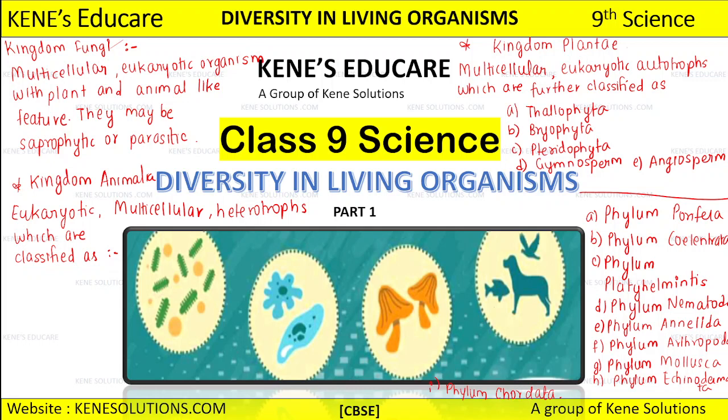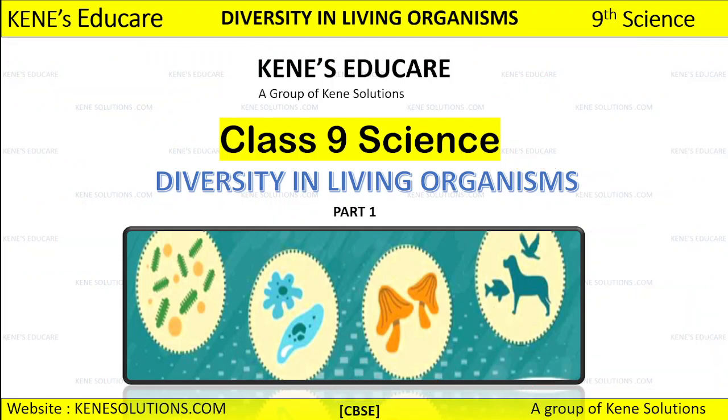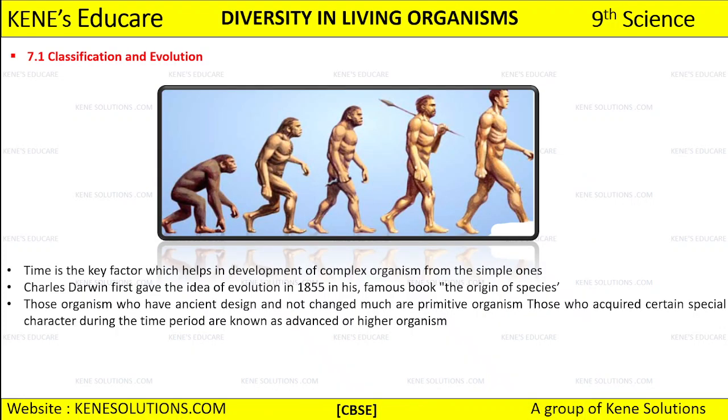So it is not like that when we are classifying these organisms, there are no advantages. We have many advantages when we diversify these living organisms, and we study them in detail later. Okay, so I hope you're clear with the basic thing. Now the first topic that we are going to start with in this lesson, diversity in living organisms, is about classification and evolution.